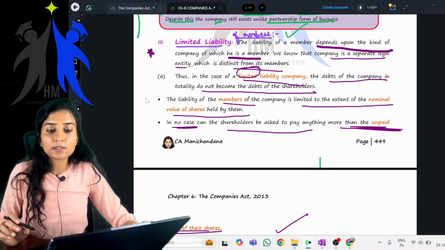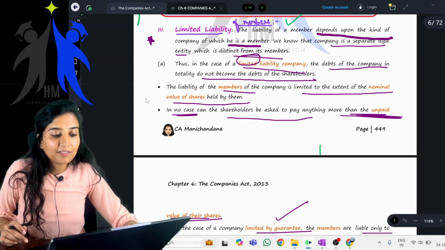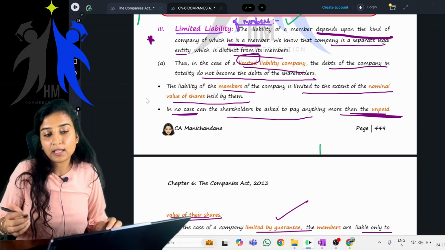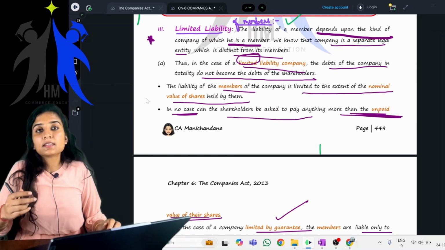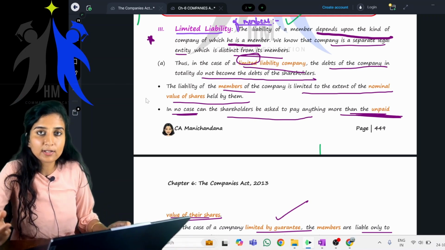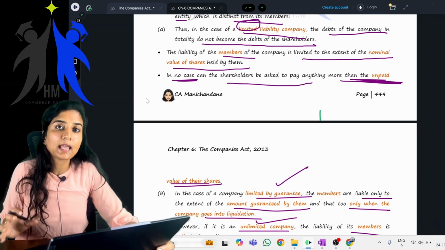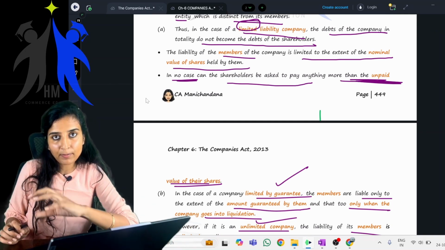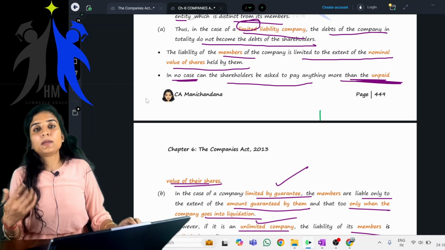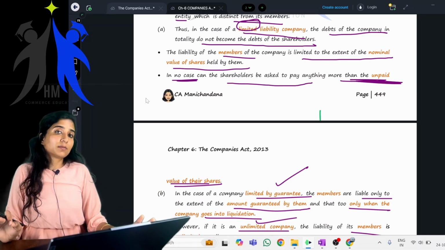Limited liability of members depends upon the kind of company in which that particular member is a member. In case of a limited liability company limited by shares, the maximum amount that the member has to pay is the nominal value of the shares of the company. In no case can the shareholders be asked to pay anything more than the unpaid capital. If the member has paid the entire nominal value of the shares, and there is nothing which is to be called up, then not even a single rupee can be asked from that particular member.